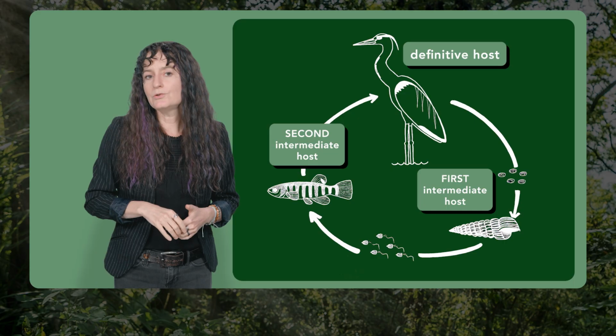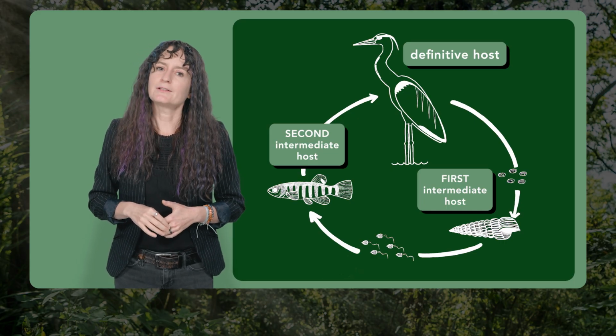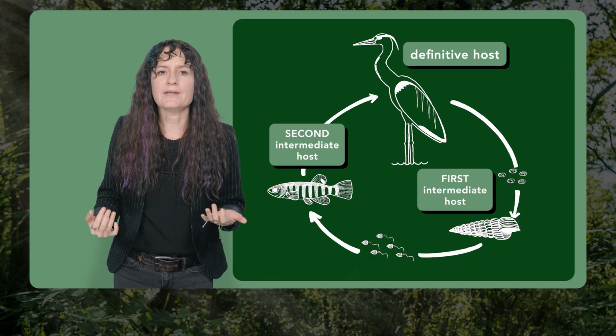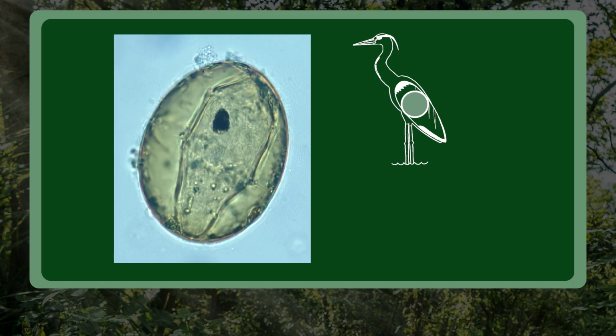So let's jump into the Euhaplorchis californiensis life cycle and get a sense of how trematode life cycles work. Every trematode begins its life in the intestine of a vertebrate, and inside the intestine, the adult worms mate with one another. They sexually reproduce, produce eggs, and those eggs are released from the body of the definitive host, in this case it's a bird, out into the environment.